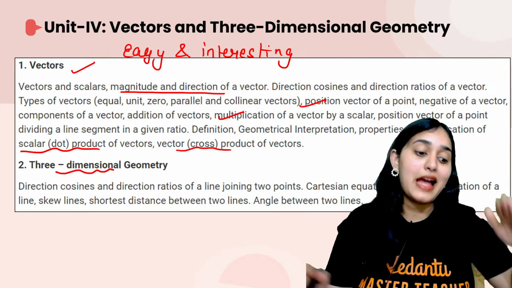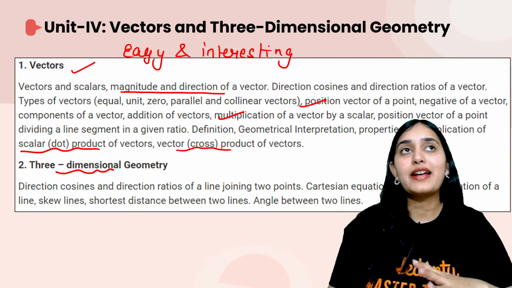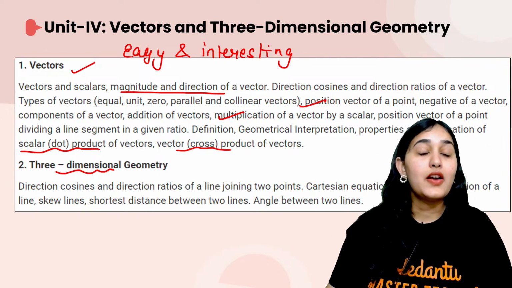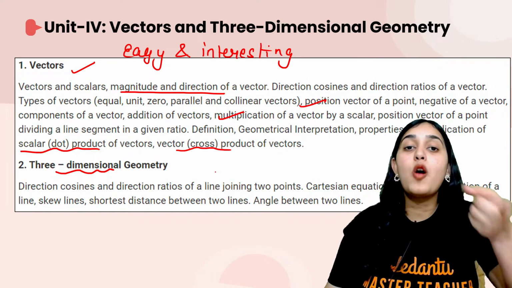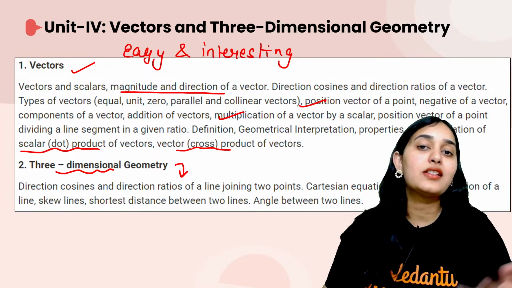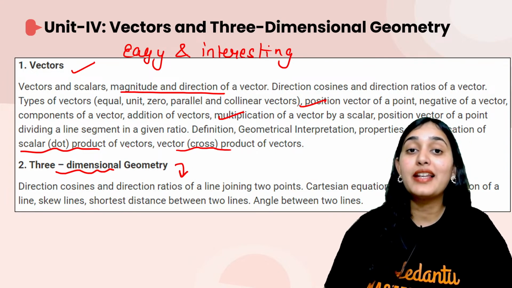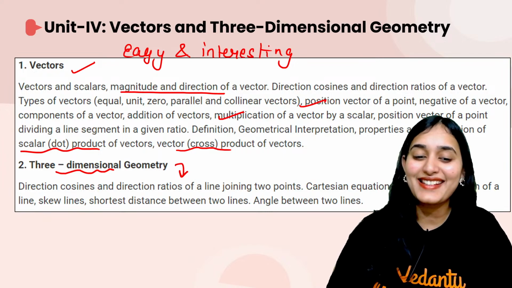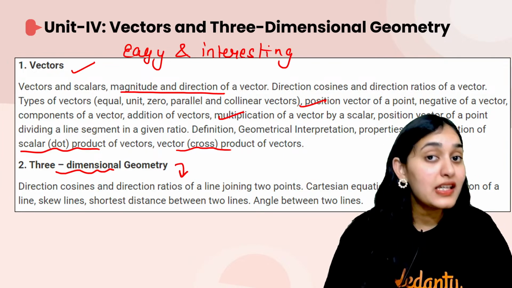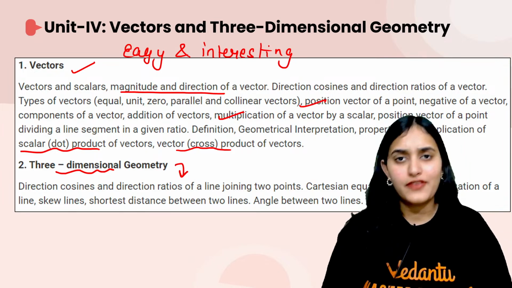It is about three-dimensional space. So if you have x-axis, y-axis, z-axis, you have a three-dimensional space. Now in that three-dimensional space, you will have points, lines, planes. So in this chapter, you are going to study about them. You will study about the lines, the points and the planes. Okay, so their equations, their position, their angle, all of that.